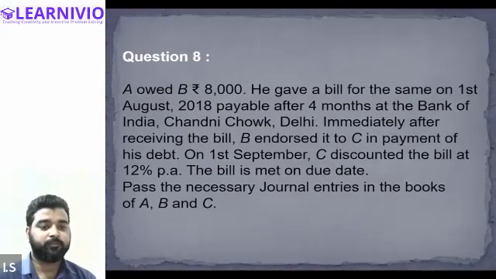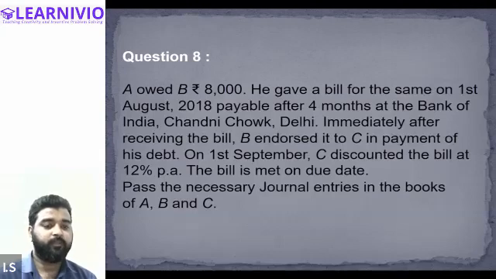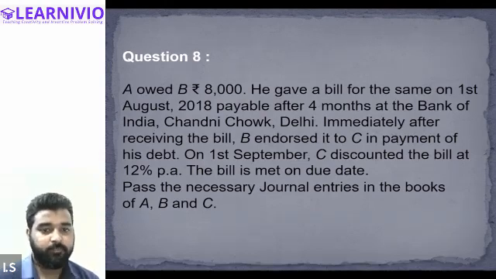Okay. So we will be understanding more about endorsement through this particular question. In this question, A owed B rupees 8,000. He gave a bill for the same on 1st of August 2018, payable after 4 months at the Bank of India, Chandni Chowk, Delhi. Immediately after receiving the bill, B endorsed it to C in payment of his debt. On 1st September, C discounted the bill at 12% per annum. The bill is met on due date. Pass the necessary journal entries in the books of A, B, and C.